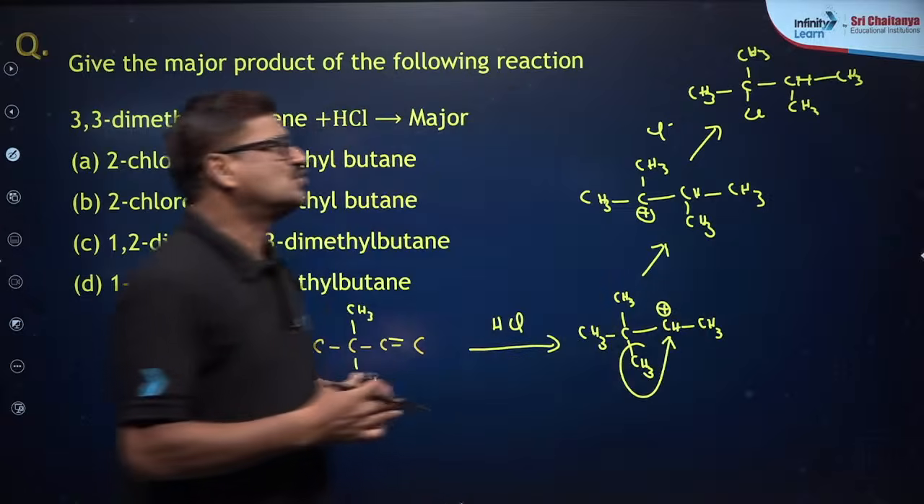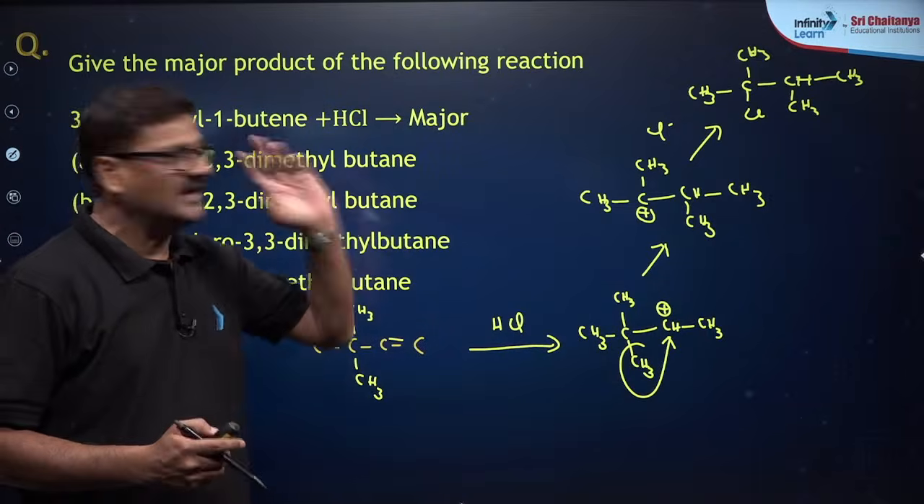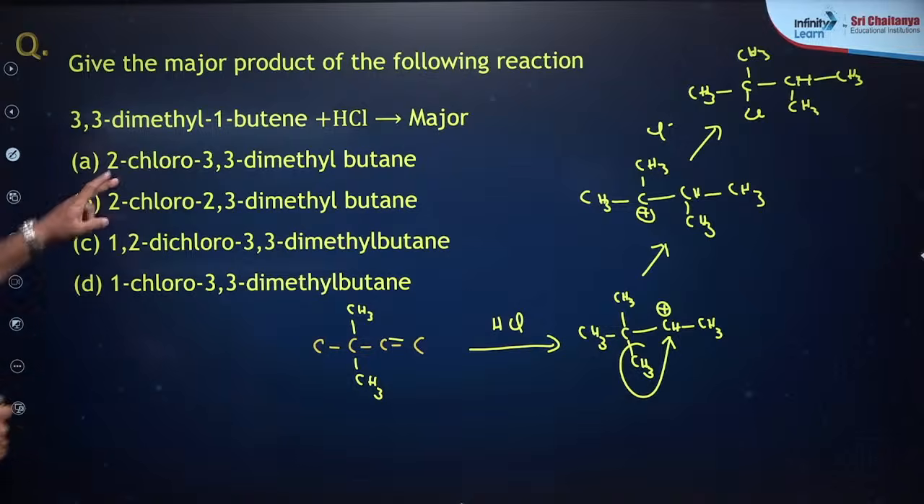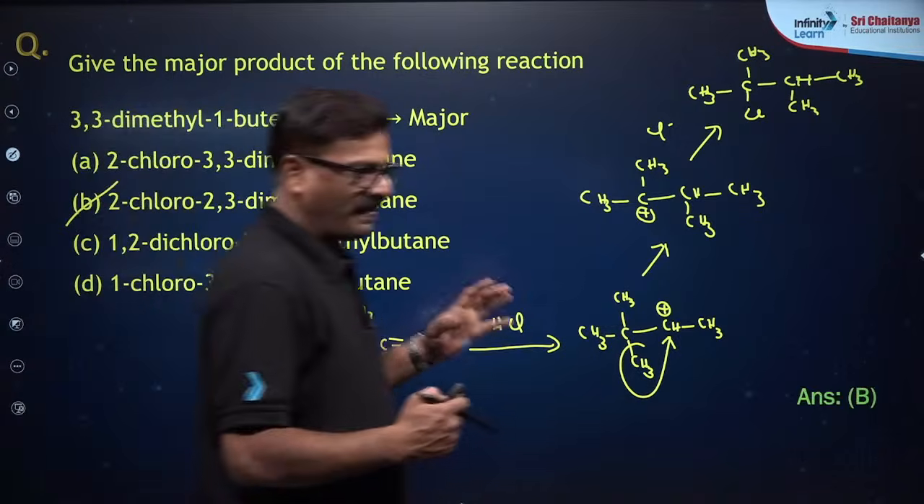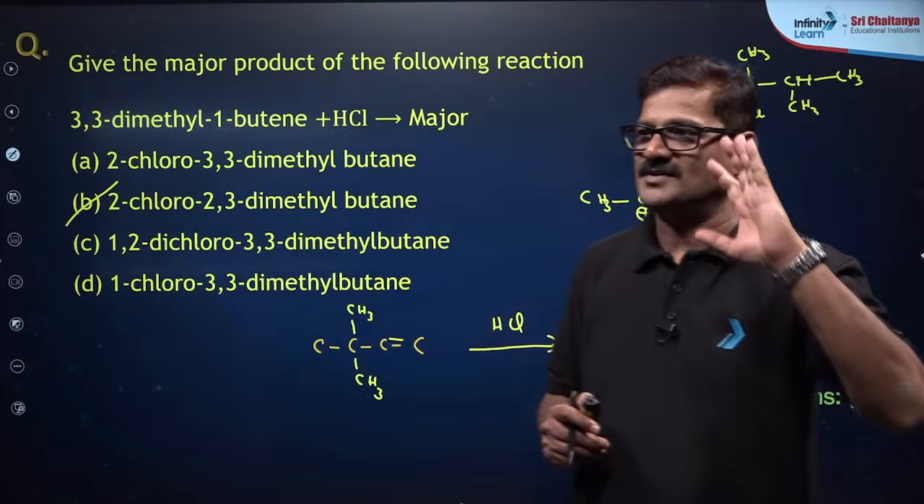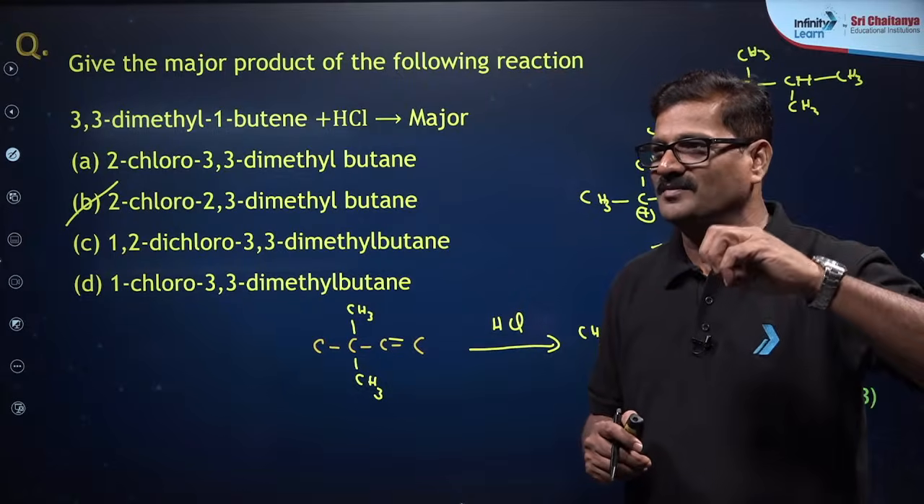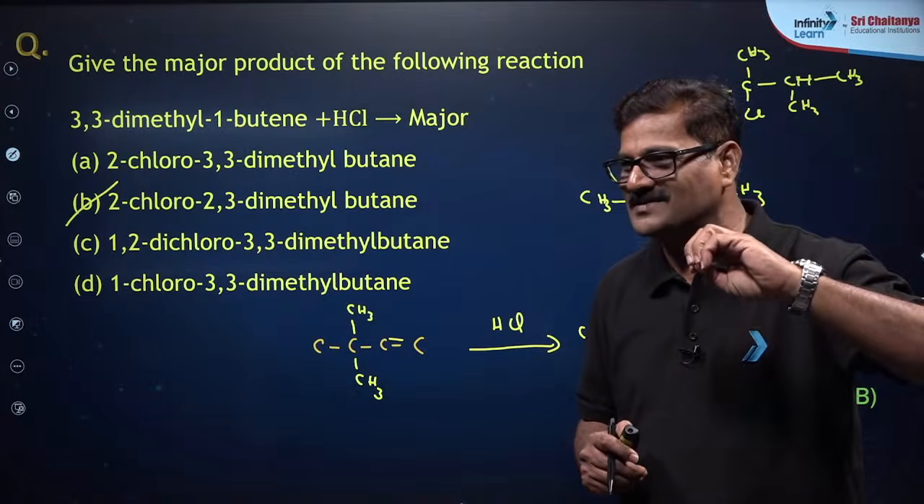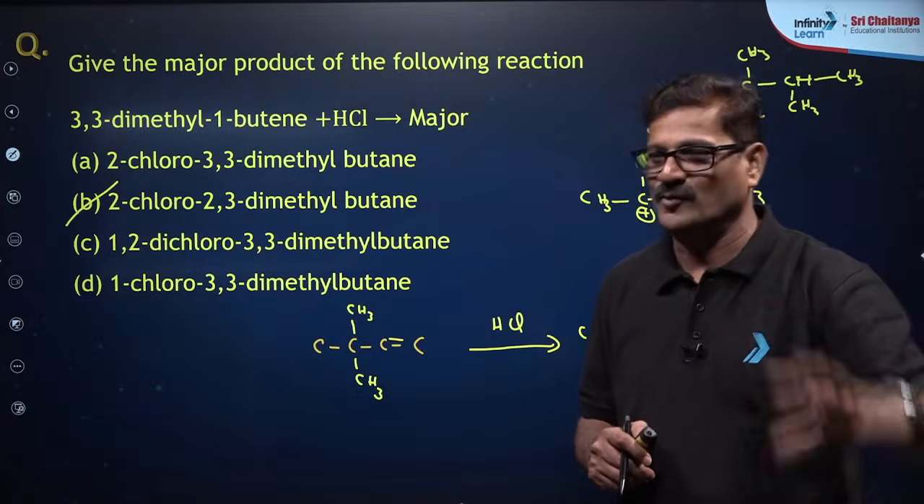So I mean to say 2-chloro-2,3-dimethylbutane. Answer is going to be option B. Are you getting or not? That's very good, nice to see. So better you give the answer instead of just showing all emojis.